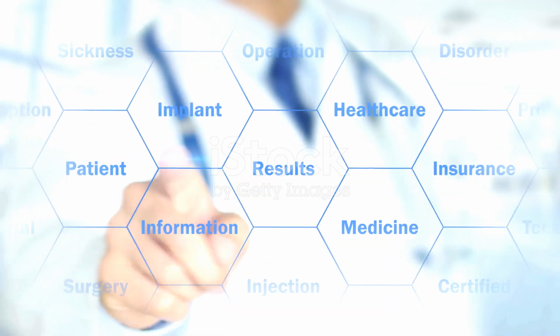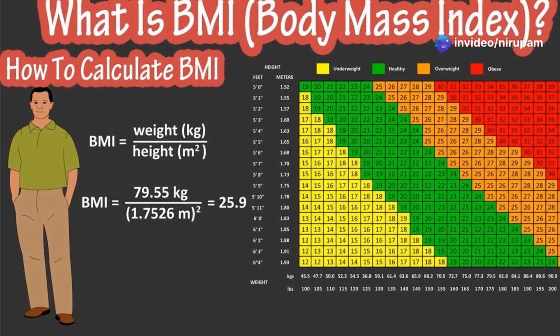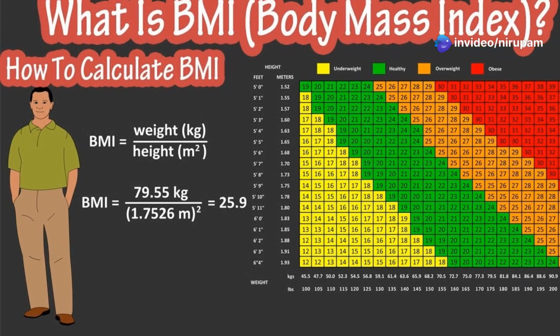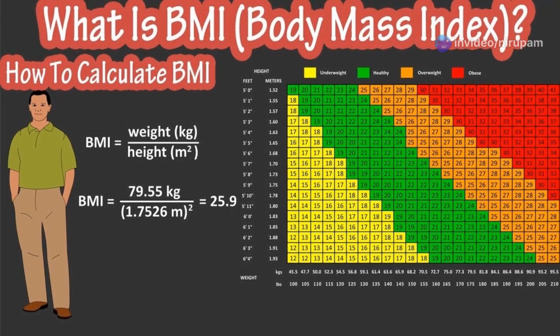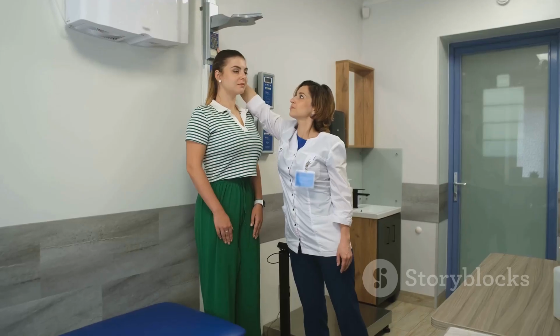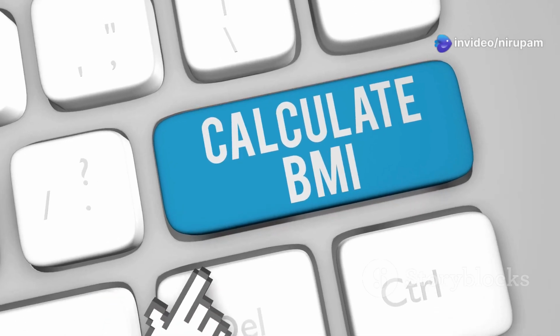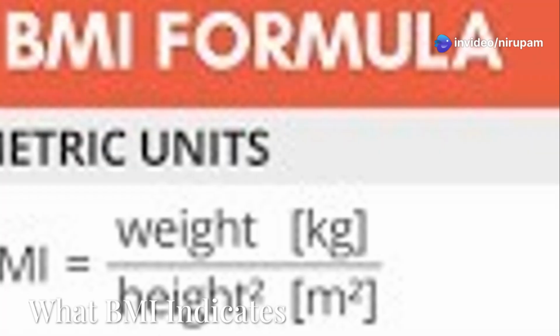How to calculate BMI? To calculate your body mass index, or BMI, you can use the formula: BMI equals weight in kilograms divided by height in meters squared. Here are the steps. First, convert your weight to kilograms. Next, convert your height to meters, then square your height in meters. Finally, divide your weight in kilograms by your height squared.